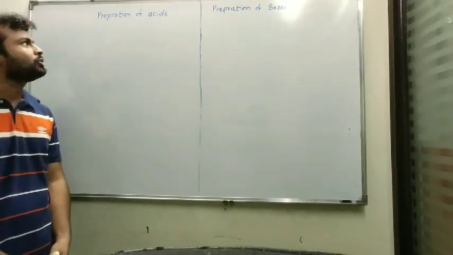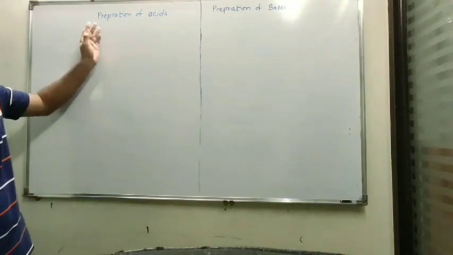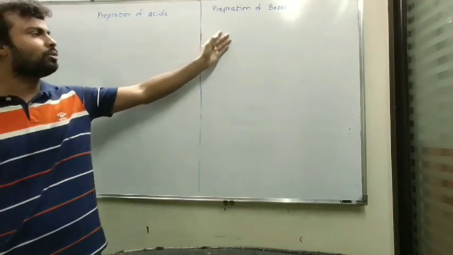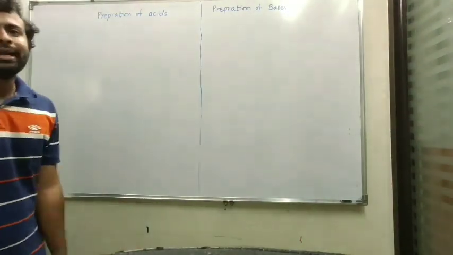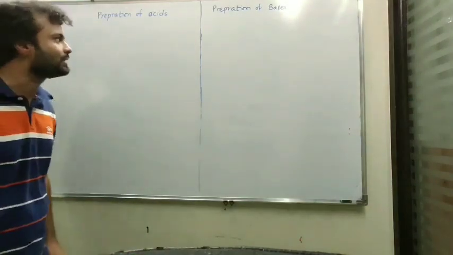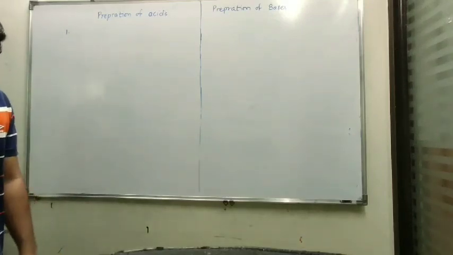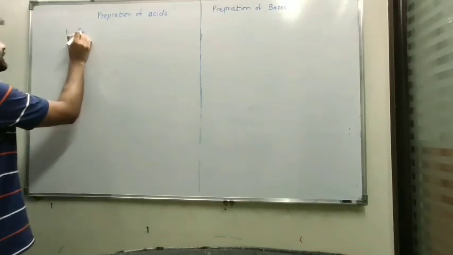The topic is preparation of acids and preparation of bases. We are going to study preparation of acids and preparation of bases in a comparative manner, which means we will study both preparation of acids as well as bases. So the first method of preparation of acids is from non-metals.